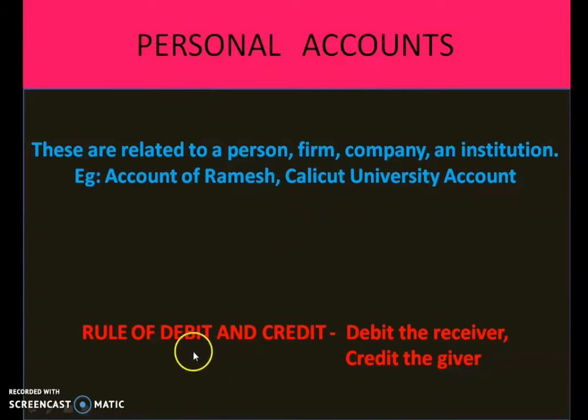Now, what is the rule of personal account? This is very important. This is what you have to learn by heart or study thoroughly. The rule of debit and credit related to personal account is debit the receiver, credit the giver. So if there is a receiver, then you have to debit that person. If there is a giver, then you have to credit that person. So remember, the rule of personal account is debit the receiver, credit the giver.